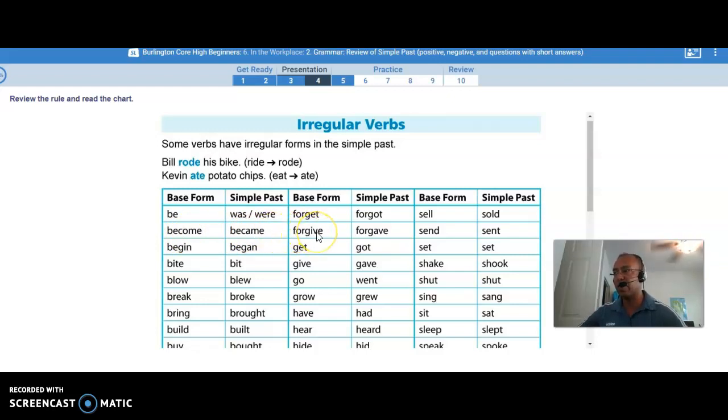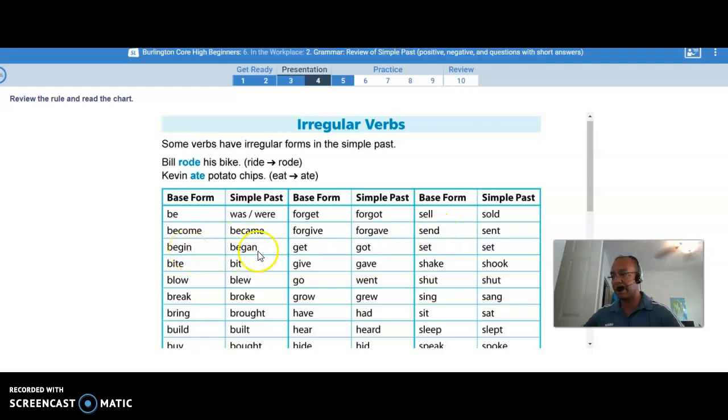The verb to forgive. Forgive. The past tense will be forgave. The verb to send. The D in the past tense will change to a T, and you will say sent. I sent it yesterday. Please send me an email. I sent it yesterday. Sent is the past tense. To send is the present.